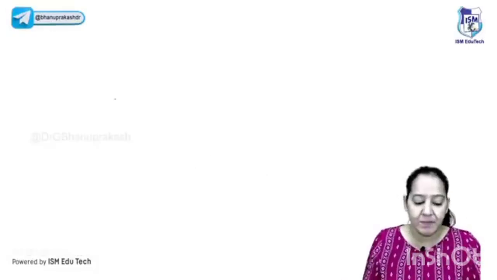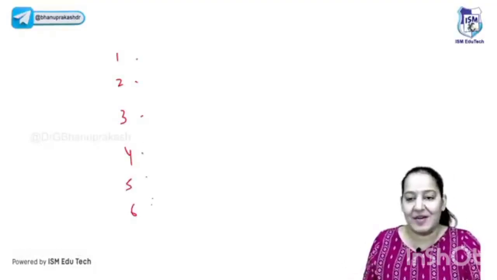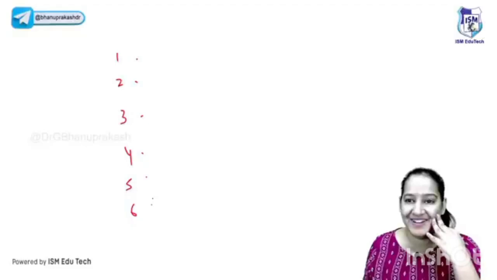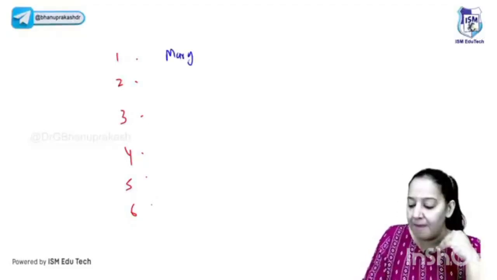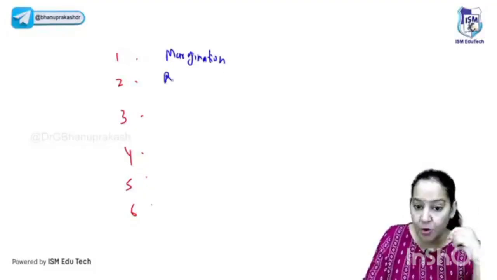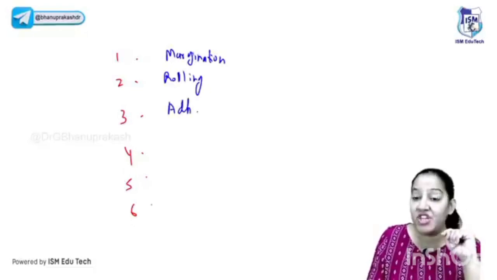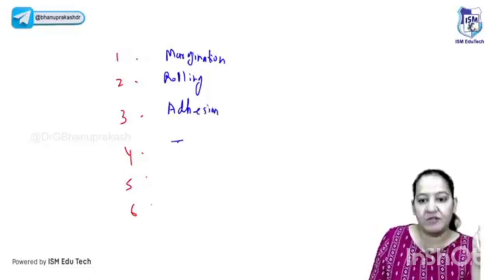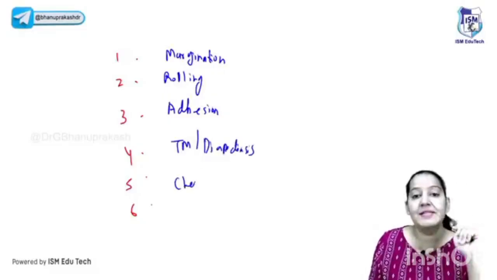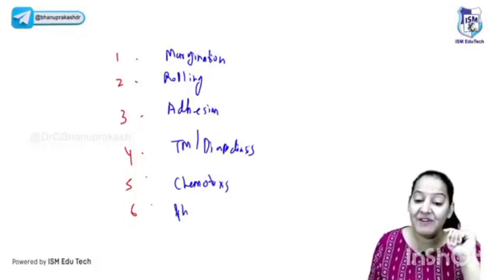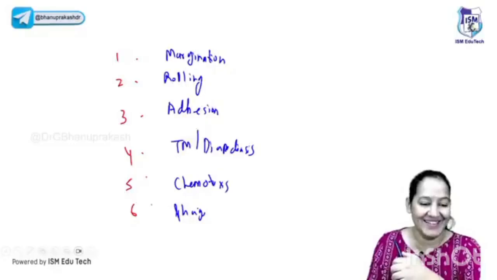Now, say the 6 steps. Can you please enumerate? 1, 2, 3, 4, 5, 6. Please don't learn them. Close your eyes and imagine the 6 steps. WBC present at the center. You know Bernoulli's theorem. First, you will take the WBC from the center to the periphery, known as margination. After that, WBC will roll like a tire on the road. After that, it will stop just before the gap. That is known as adhesion. After that, it comes out of the gap, transmigration or diapedesis. After that, it moves towards the chemical secreted by the bacteria, chemotaxis. In the end, it will perform phagocytosis. Absolutely right, Naveen, Osama, very good. So these are the 6 steps.